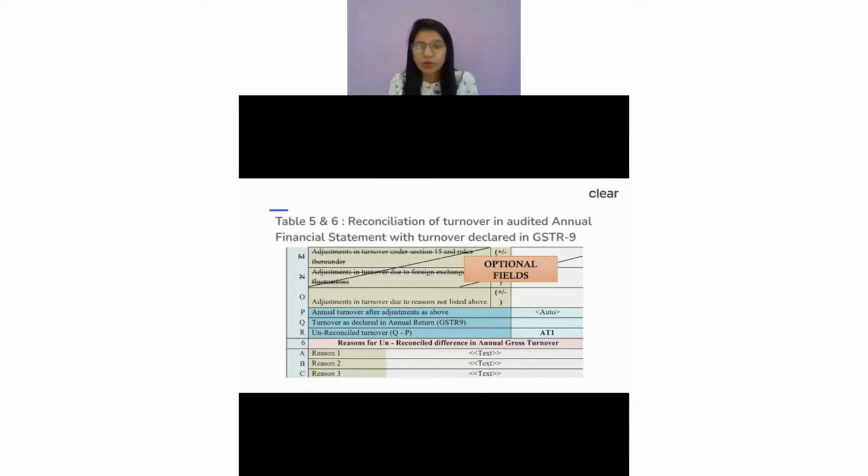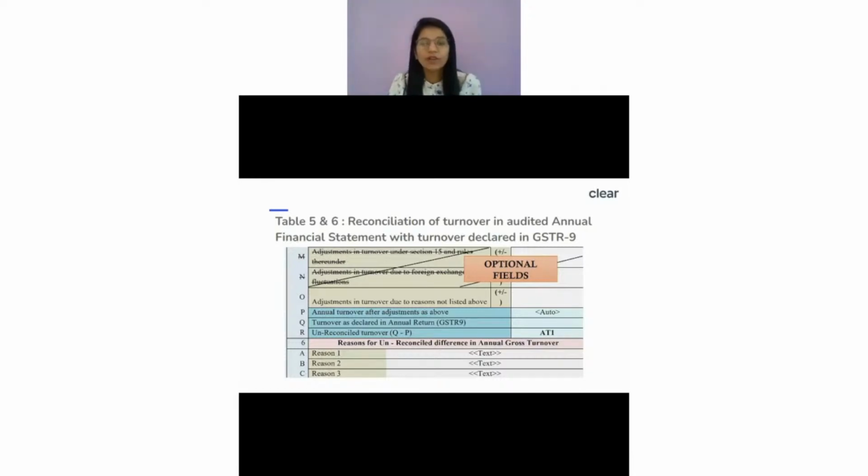But now the next point was, okay, I had some figure here. I got some values over here. But then I could see there's a question from Shubham who's asking, can we use the offline utility when the site is down? Yes, Shubham, you can always use the offline utility. The only problem under the offline utility is that the values coming from GST-9 will not be auto-populated unless you file your GST-9 on the government portal. Once you file your GST-9, that value will be auto-populated. Otherwise, that value will not be auto-populated.